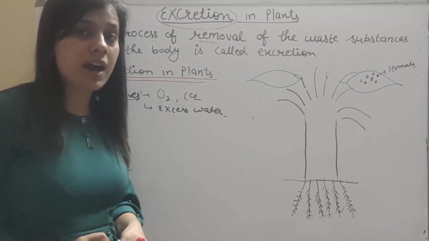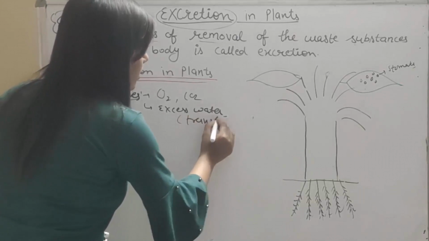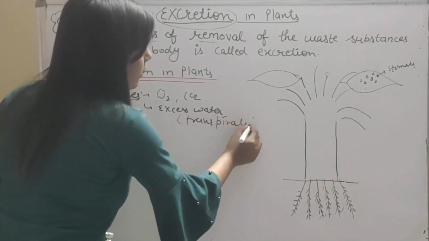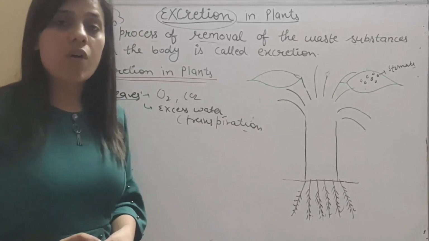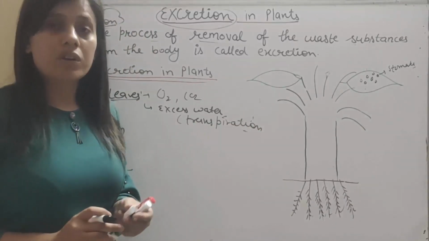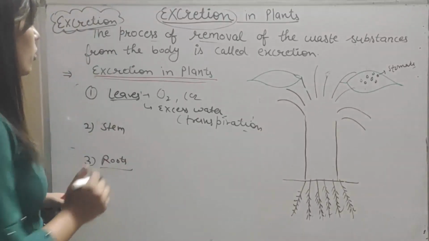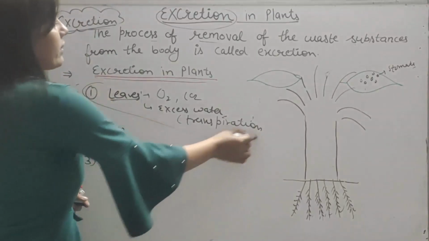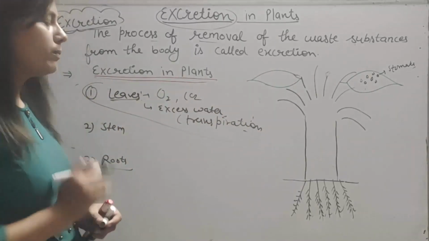You have heard the term transpiration. Transpiration is the process of release of the water molecules from the surface of leaves. So in this way the leaves help in the removal of the waste substances from the plant body.